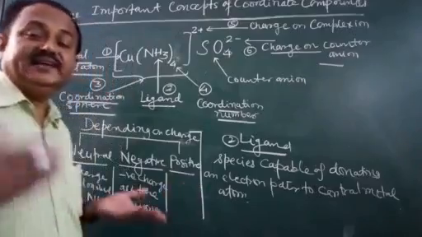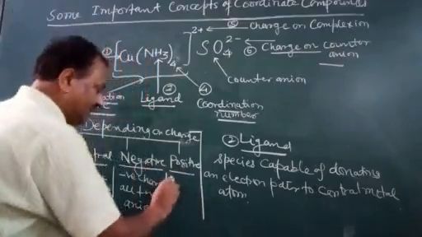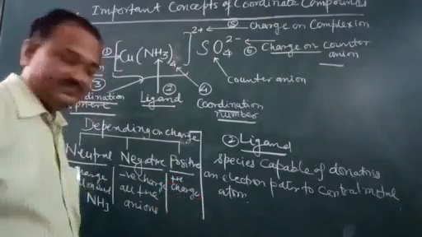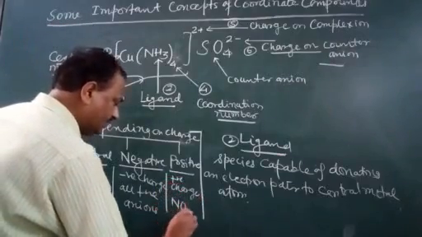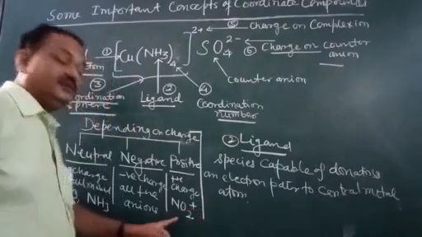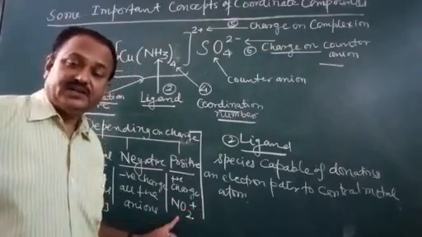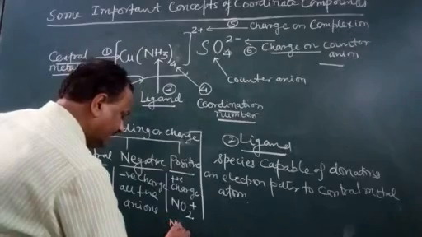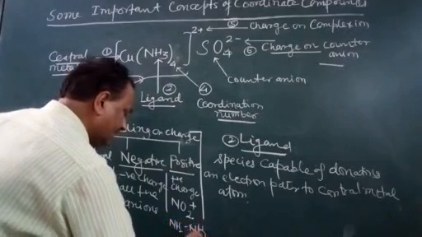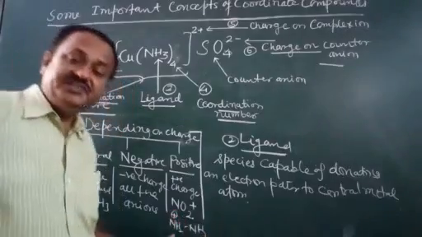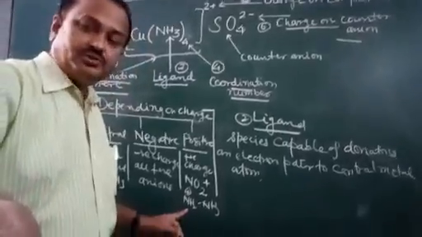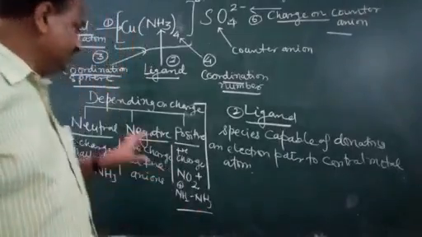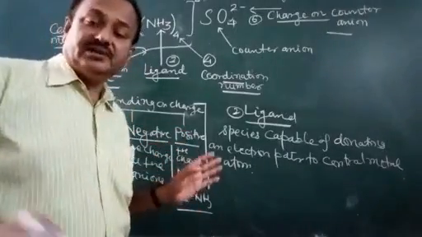Positive ligands have positive charge, like NO2 plus, nitronium ion. Then NH3 plus, hydrogenium ion. This is called hydrogenium ion. So this is one classification based on the charge.